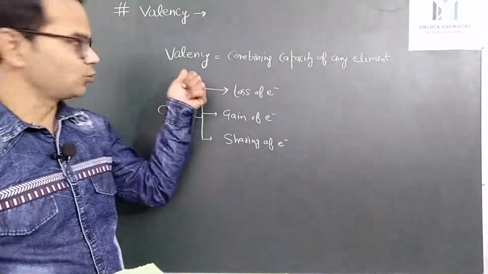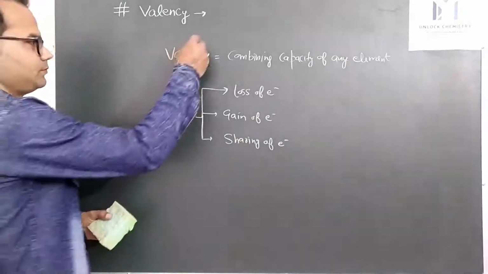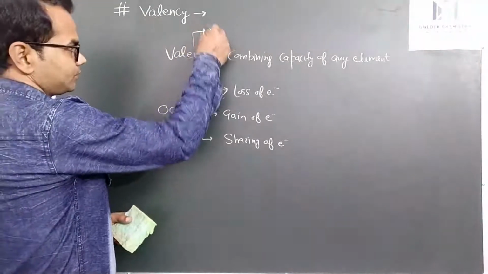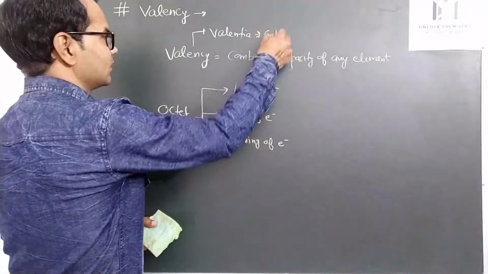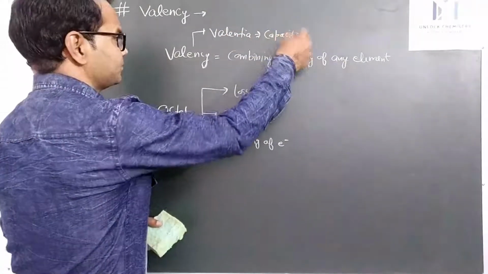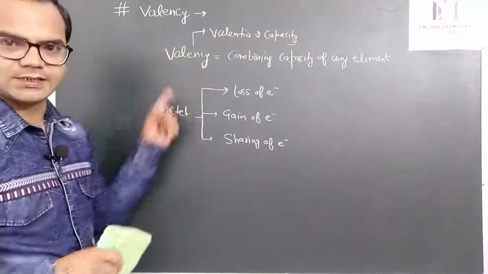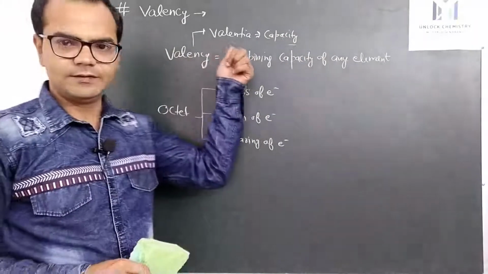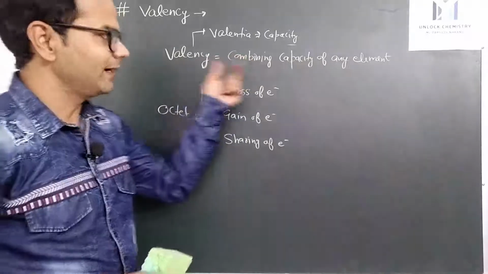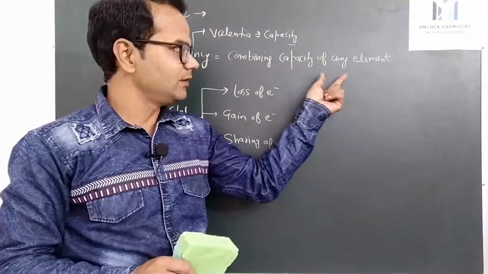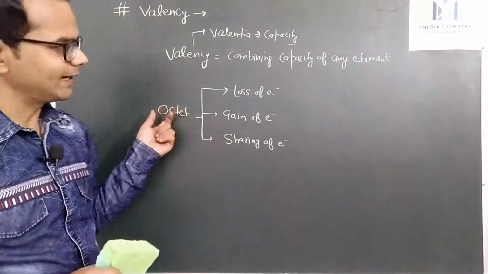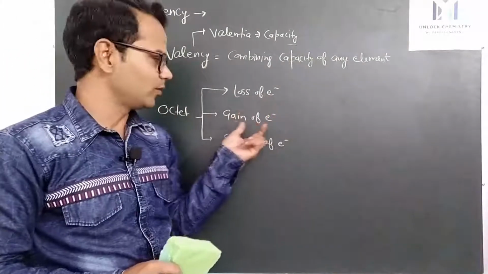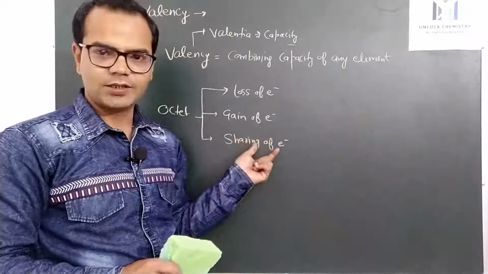Actually, this word valency comes from the Latin word valentia, which means capacity. So it is the combining capacity of any element to complete its octet, and the octet can be completed by loss of electrons, or by gain of electrons, or by sharing of electrons.